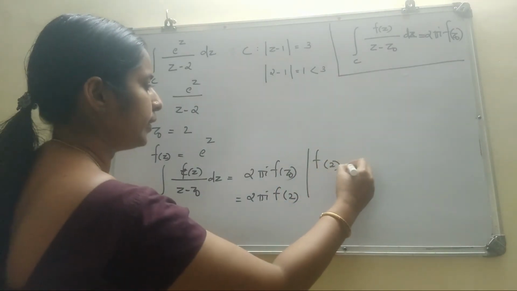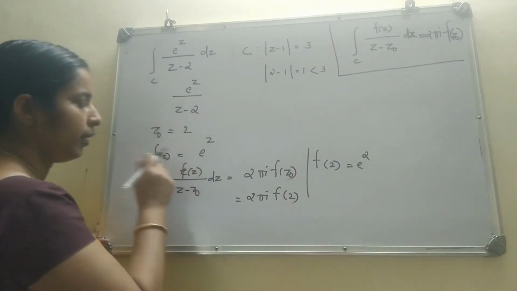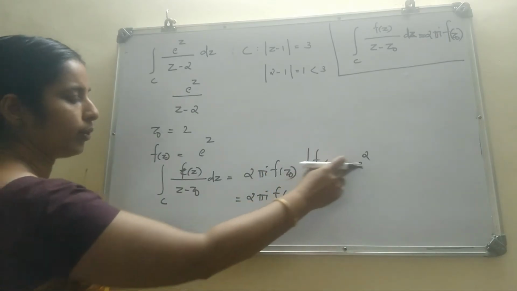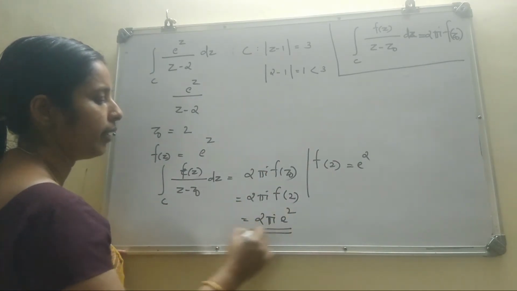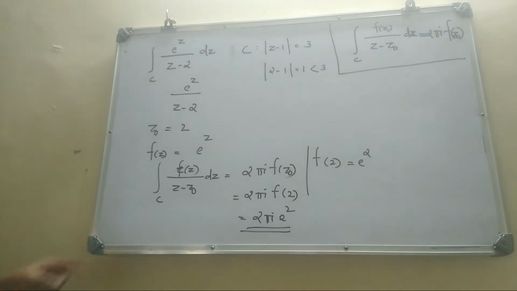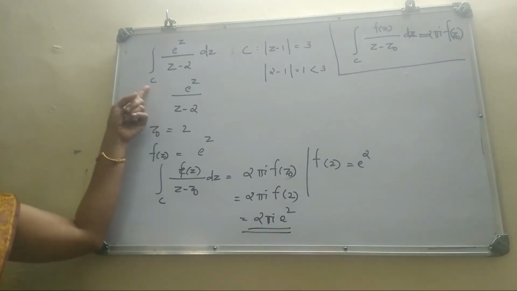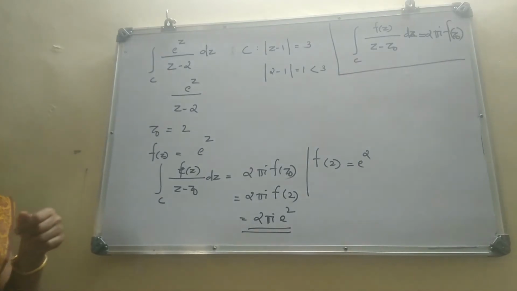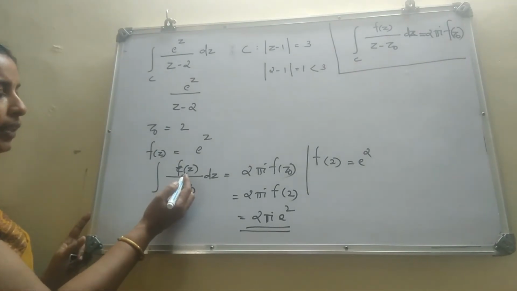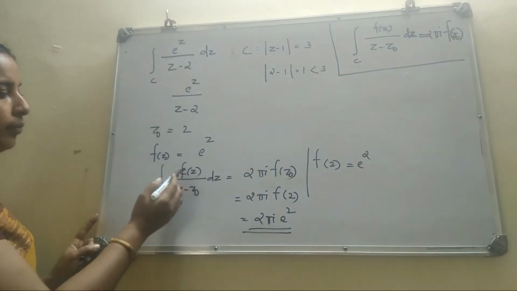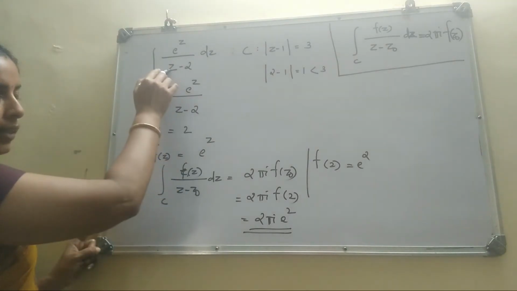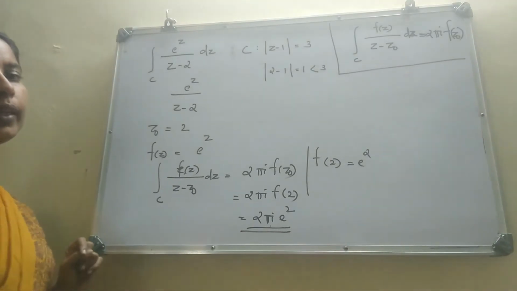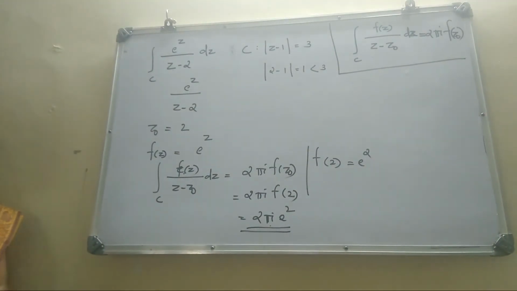Now f(2) is e square, since f(z) is e raised to z. So 2 pi i e square is the value of the integral over C of e raised to z by z minus 2 dz. You replace f(z) and z0 here: f(z) is e raised to z, z0 is 2. That's our question. So the answer of the question is 2 pi i e square.